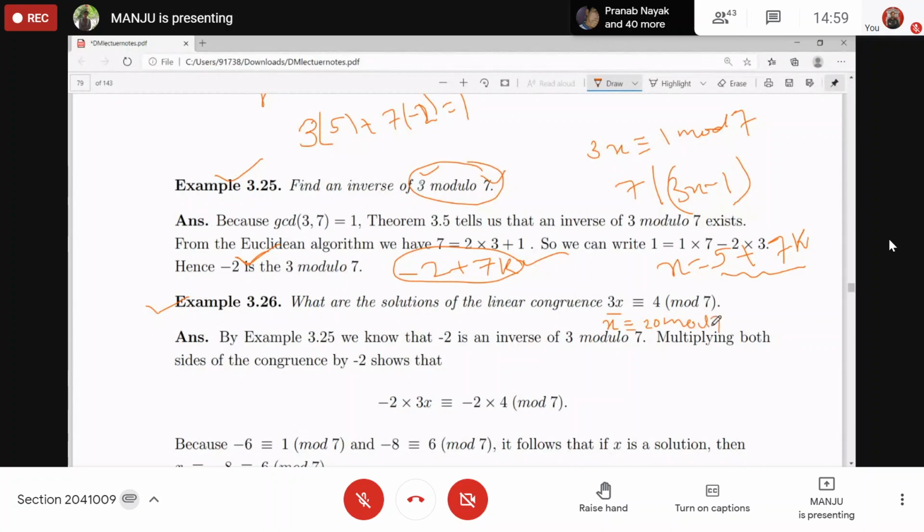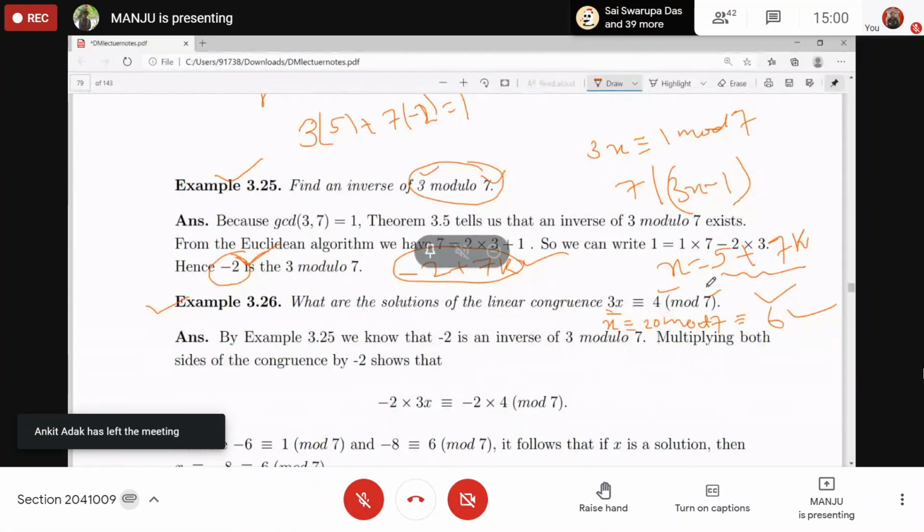We got 5. 4 times 5 is 20 modulo 7, right? And if you reduce this modulo 7, what do you get? 6, right? So 6 is the solution. 3 times 6 is 18, and 18 is congruent to 4 modulo 7. And we also got the inverse minus 2, so if you multiply 4 with minus 2, you get minus 8, and minus 8 is also congruent to 6 modulo 7. Is that clear?